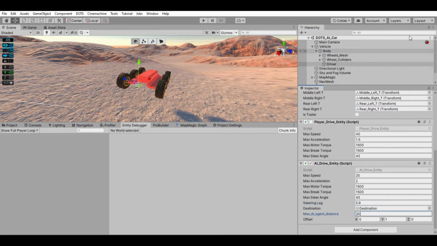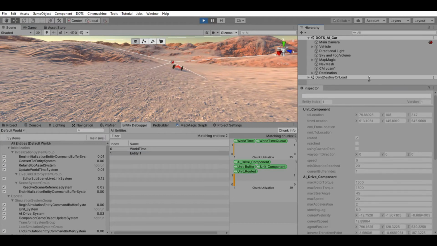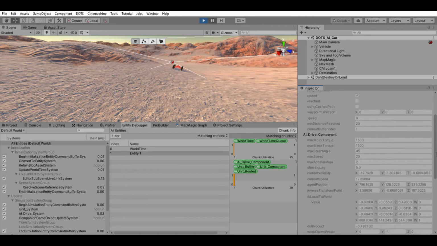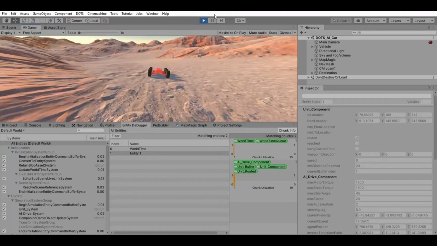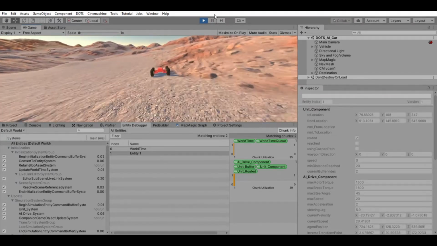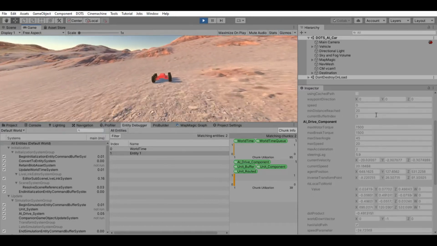Let's hit play and examine our entity. As seen here, the unit routed flag has been set to true, which means path was calculated and resolved. Consequently, the unit buffer has been populated with all the waypoints. We can also see the current index is incremented based on the distance between our car and the waypoint.